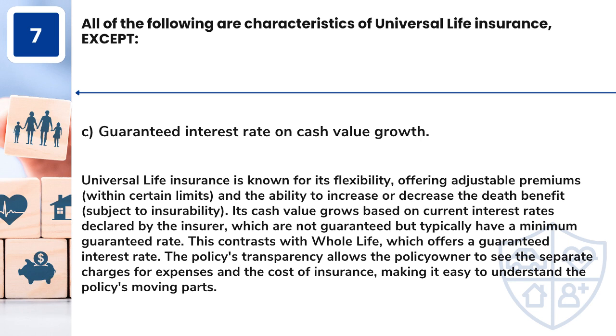Universal life insurance is known for its flexibility, offering adjustable premiums, within certain limits, and the ability to increase or decrease the death benefit, subject to insurability. Its cash value grows based on current interest rates declared by the insurer, which are not guaranteed but typically have a minimum guaranteed rate. This contrasts with whole life, which offers a guaranteed interest rate. The policy's transparency allows the policy owner to see the separate charges for expenses and the cost of insurance, making it easy to understand the policy's moving parts.